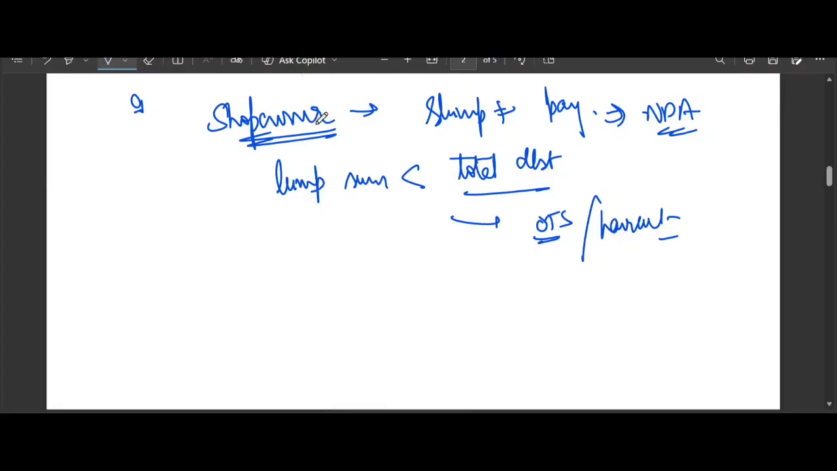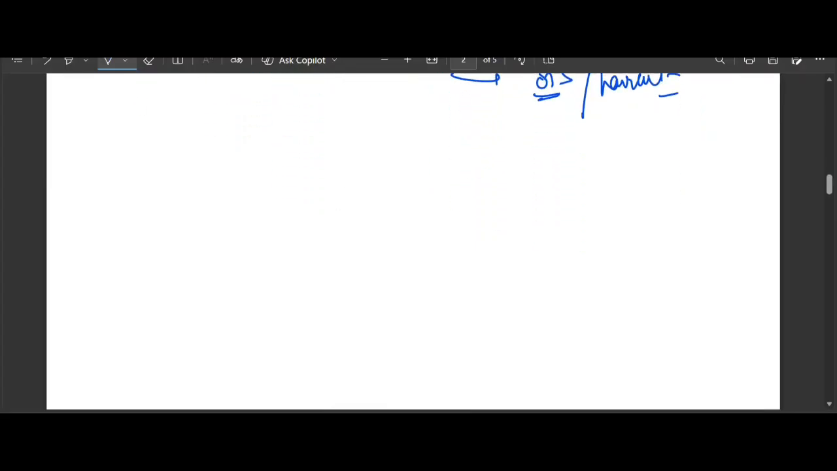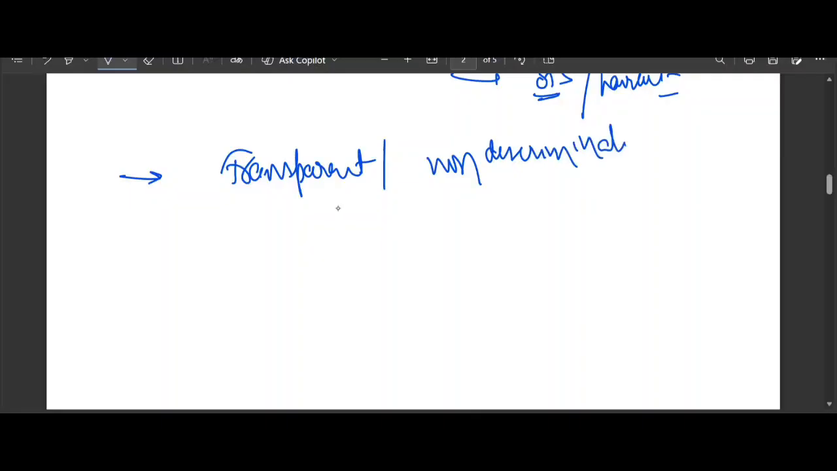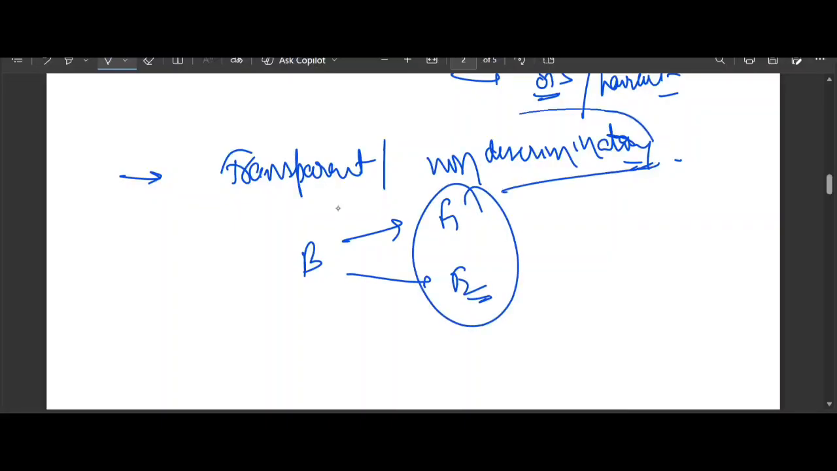OTS is not a secret deal made in the back room. Actually, RBI mandates that it must be transparent. OTS must be done transparent. OTS must be done non-discriminatory. That means if the bank offers a settlement to one furniture maker, they must offer the same deal to another furniture maker in the same situation. It's not that the bank offers one thing to one furniture maker and something else to another. No, it must be non-discriminatory. This is the very important principle that RBI mandates.